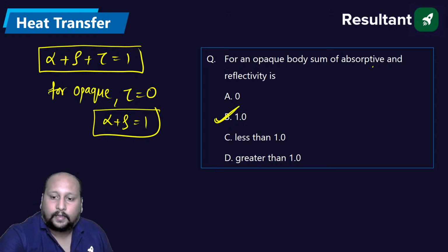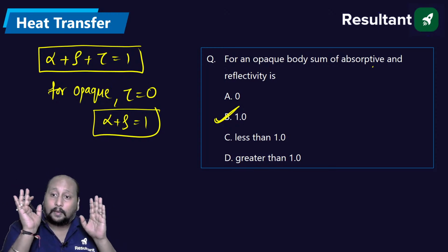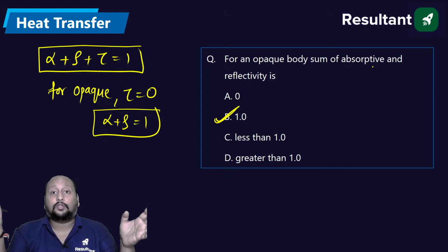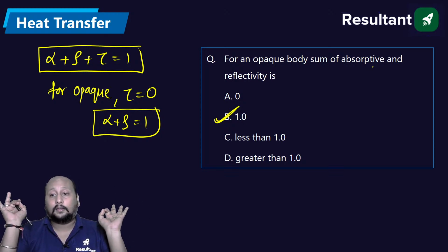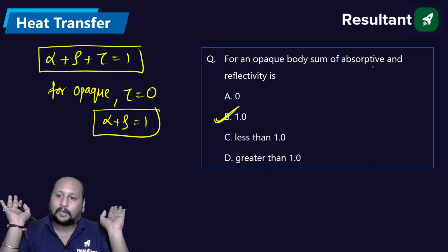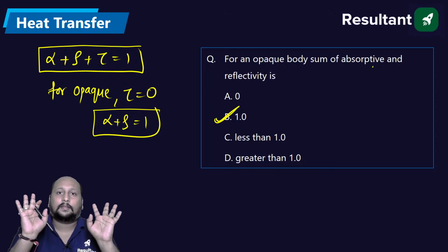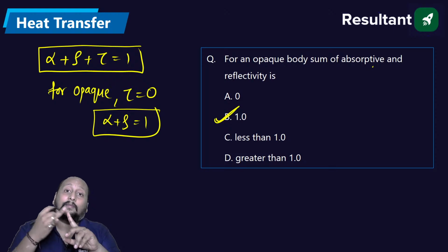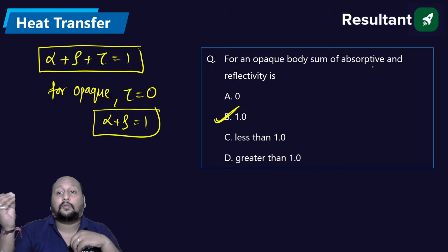Okay, fine. So these were the different questions. I'm again repeating, from heat transfer, if you are only solving this set of questions, that is more than sufficient for RRB JE. You don't have to do more than this from the heat transfer subject. Only 3 topics are there. Even in conduction they are taking only the basics. In convection, they are saying go for the convective heat transfer coefficient and overall heat transfer coefficient, more than sufficient.